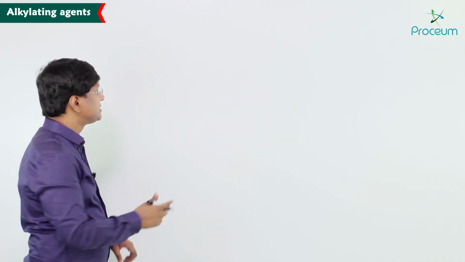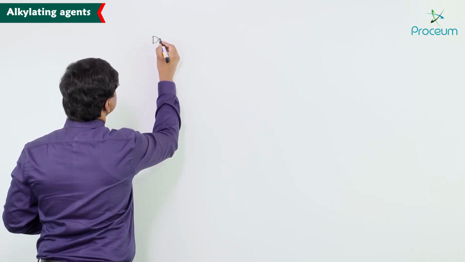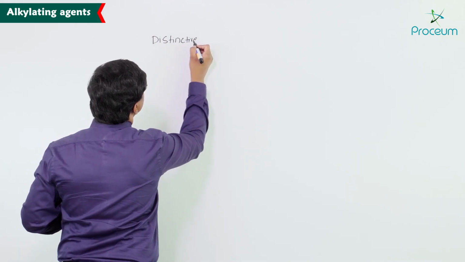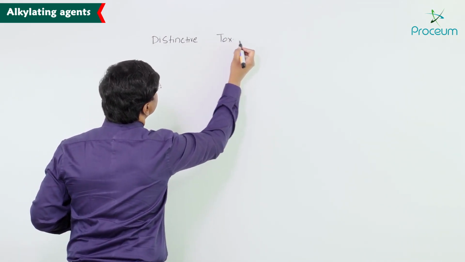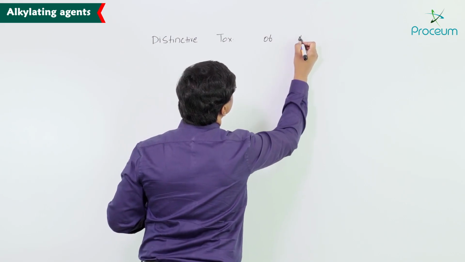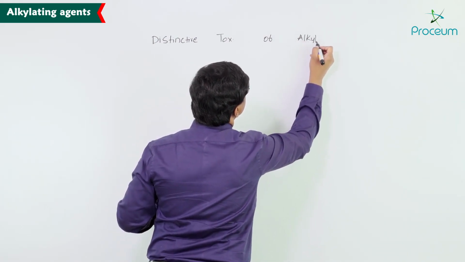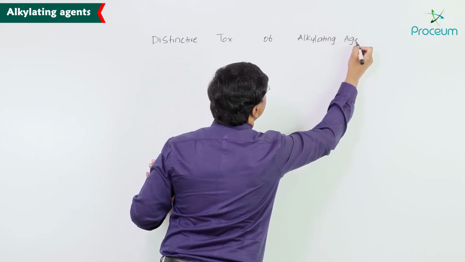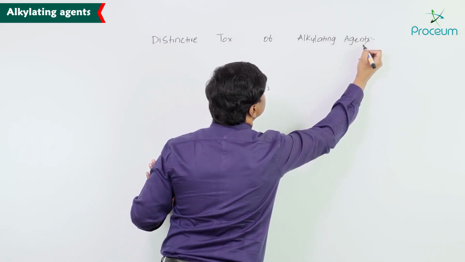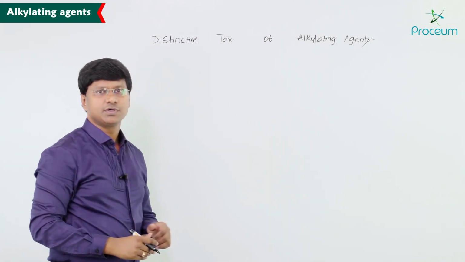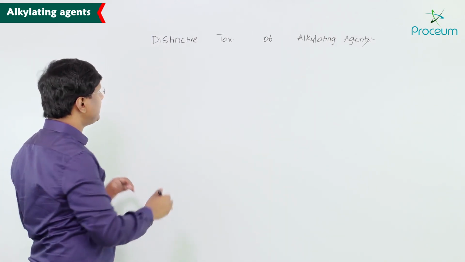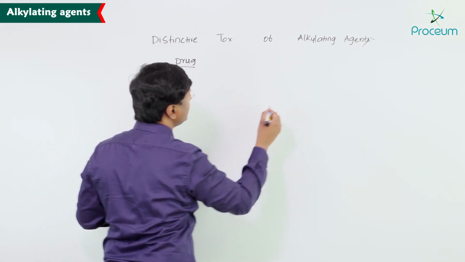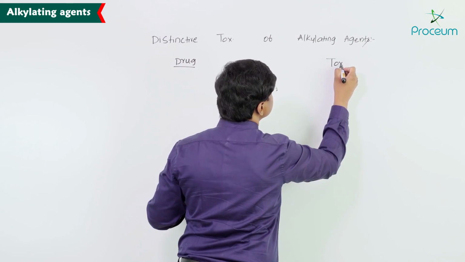Now let me summarize the distinctive toxicities of alkylating agents, right? Let me take up the drug and the associated toxicity.